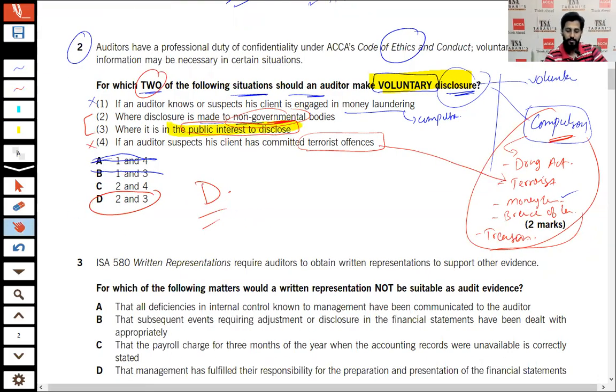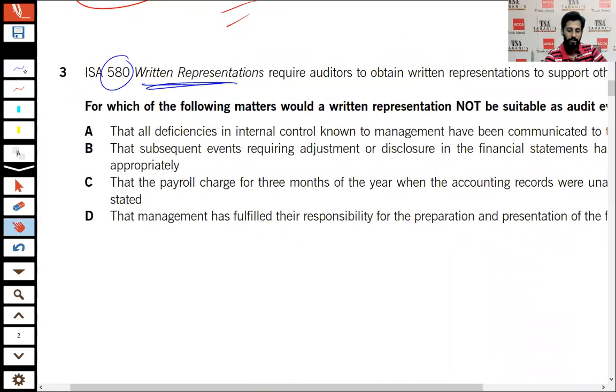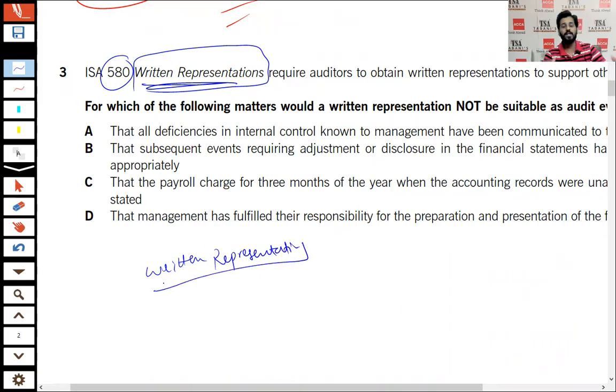Number 3, according to ISA 580 written representation. I am first explaining what ISA 580 written representation is. Written representation is when the auditor has obtained the evidences.